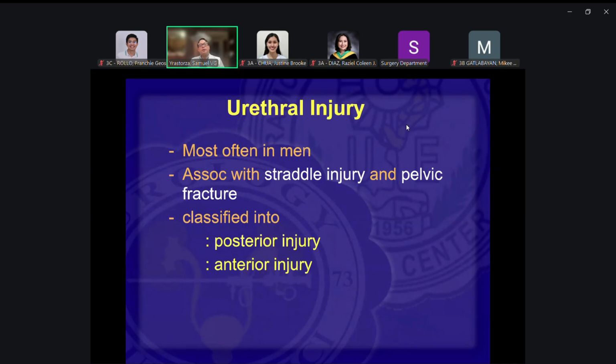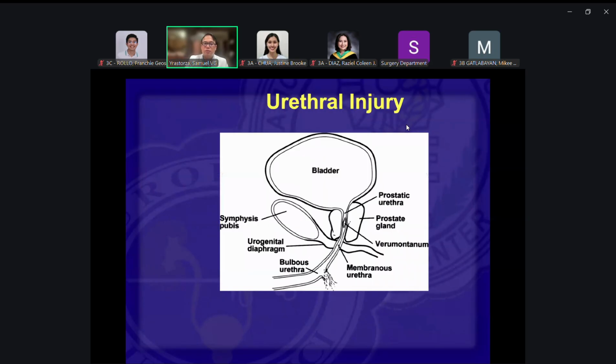So this would be most common in men because men have a long urethra. And this is usually associated with straddle injuries and pelvic fractures. And this would be classified into posterior and anterior injury. So to help you understand it better, this is the bladder and this is your urethra. You have four segments of the urethra: your prostatic, membranous, bulbous, and your penile urethra.